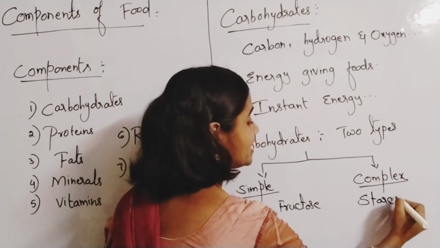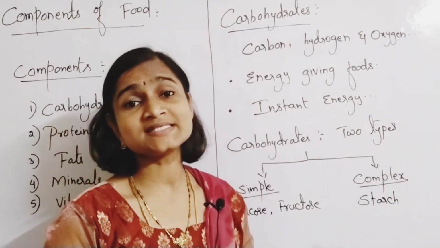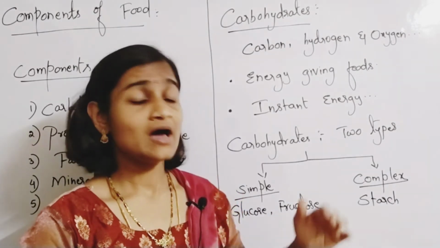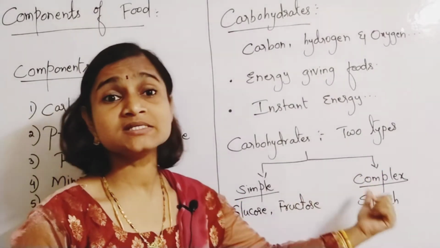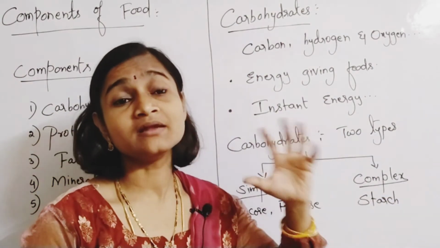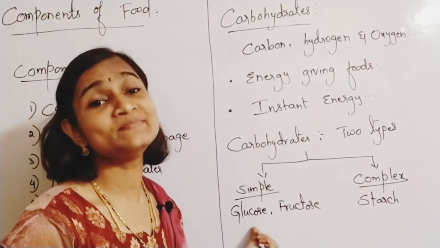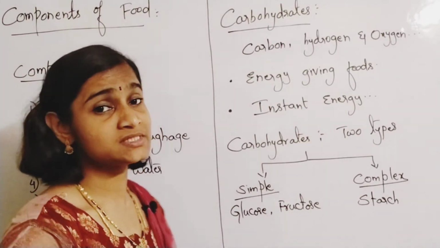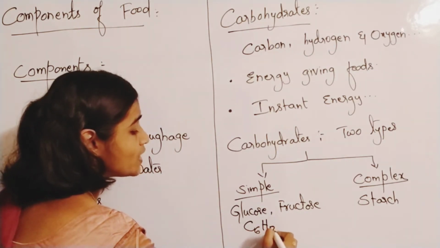Now why are you calling it complex? It is a complex substance, which after being broken down turns into sugars. I mean to say that it is a huge molecule, and glucose and fructose are simple molecules. You all know the formula for glucose, C6H12O6.